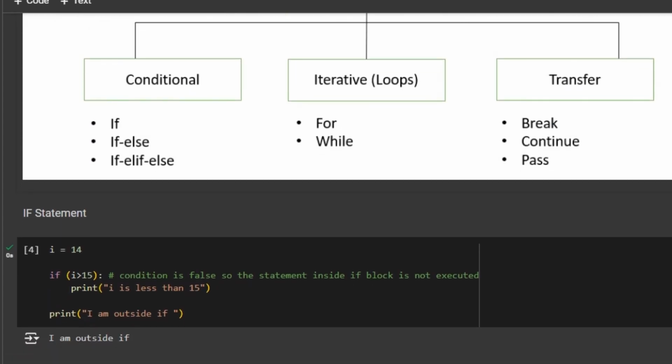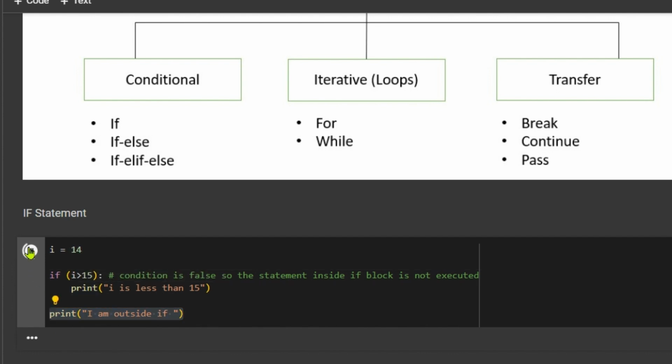So what is an if statement? If statements are generally used to take some decision on certain conditions. Say, for example, here I have taken i is equal to 14. Then I have written an if statement: if i greater than 15, then print i is less than 15. The next statement is print I am outside if. When you write if i is greater than 15, this line will check the value of i. Is 14 greater than 15? The condition becomes false here, so it would not go inside this if block, and the next line of code will be executed.